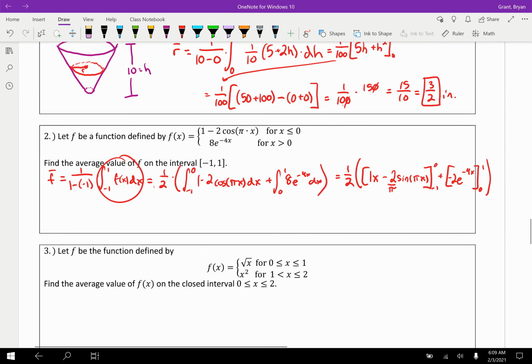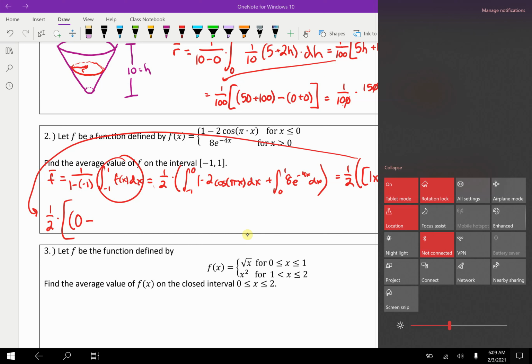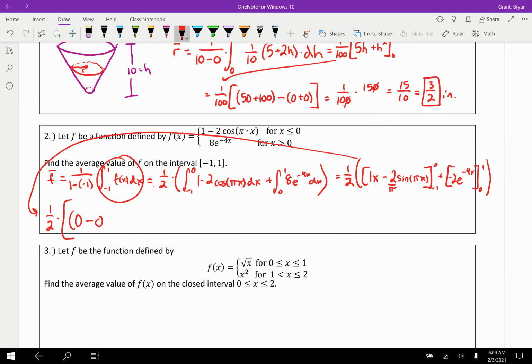All right, let's start plugging things in. Again, I promised you a nice little arrow over here. So 1/2 times, and then I'll switch to some big brackets here. If I substitute in 0, I'm going to get 0 minus sine of 0, and sine of 0 is 0, I'm pretty sure. So that all becomes 0 as well. Cool. Minus, now we substitute in -1.